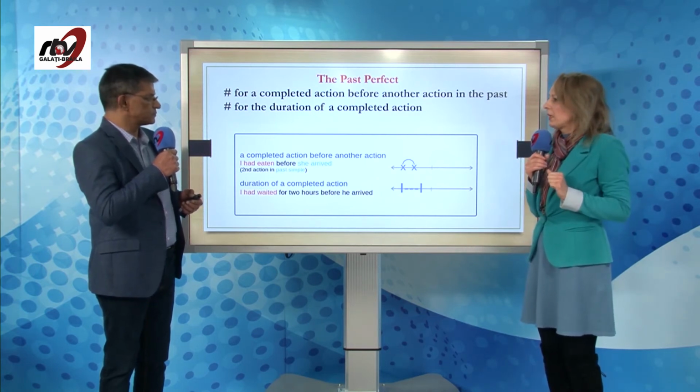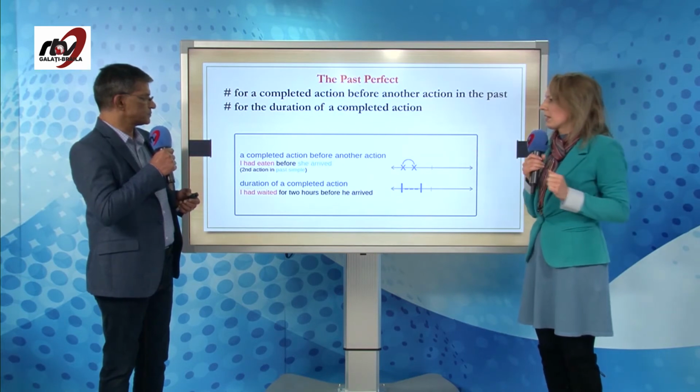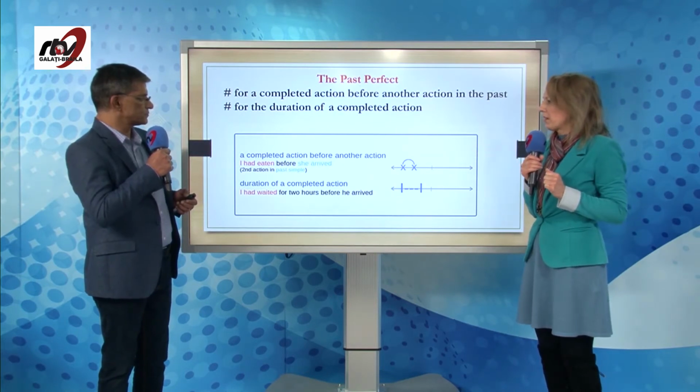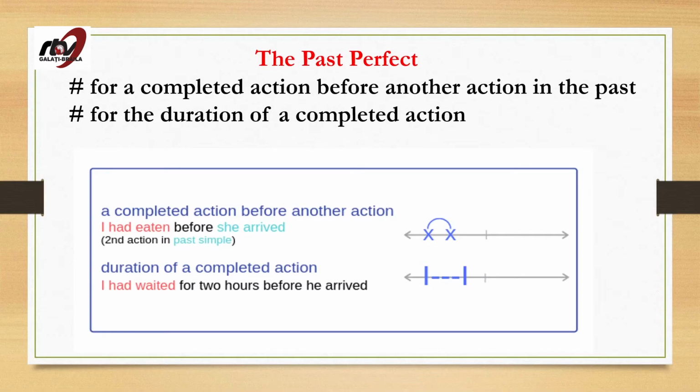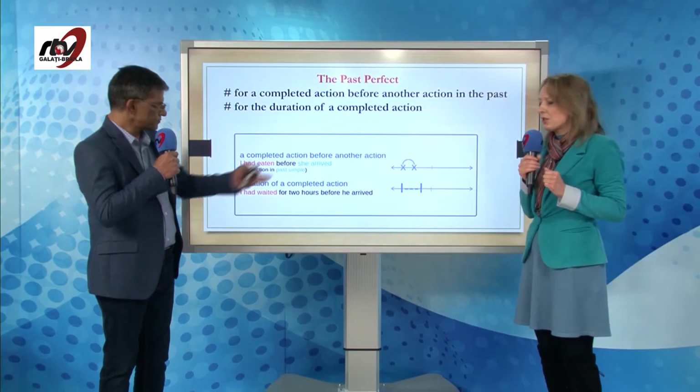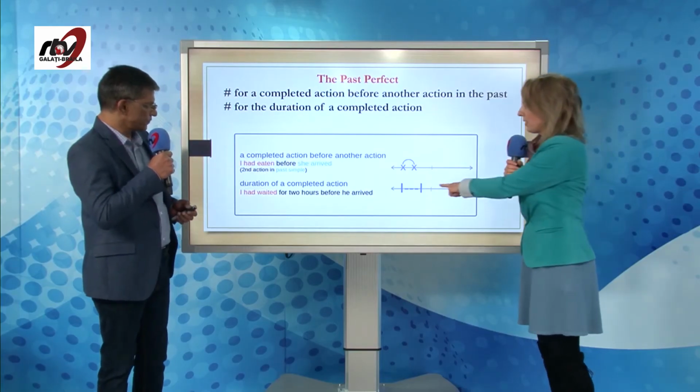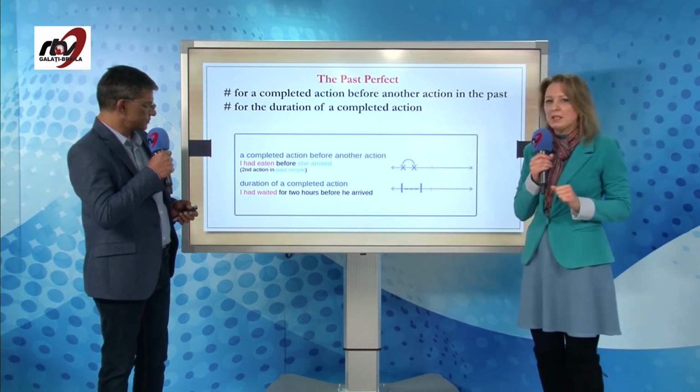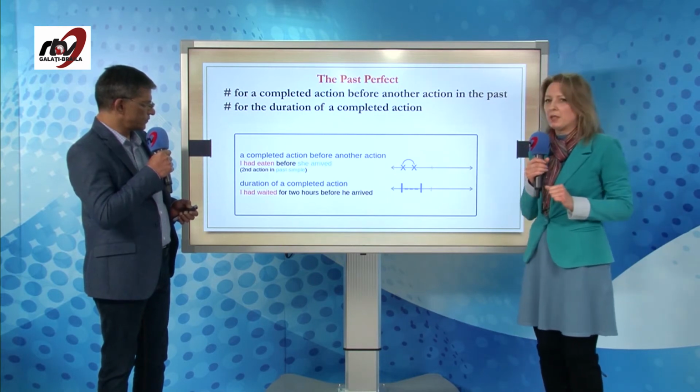Simple. Okay, let's look at the diagram. A completed action before another action. For example, I had eaten before she arrived. The second action is in the past simple. Duration of a completed action, here, I had waited for 2 hours before he arrived.